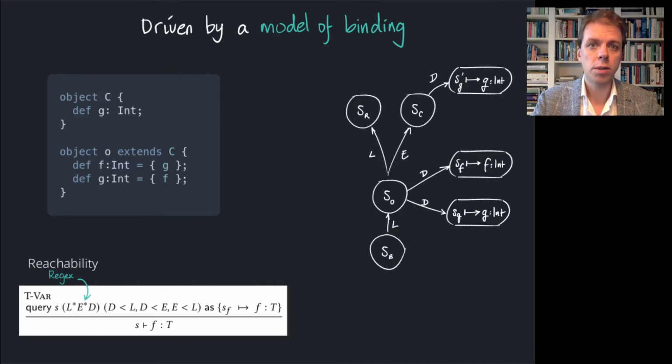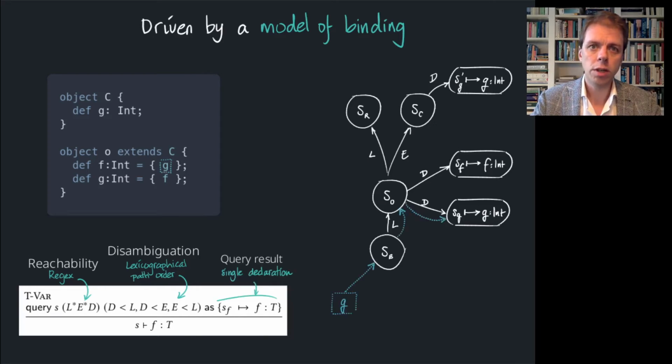First, reachability, expressed as a regular expression over labels, determines which declarations are in scope. The given regular expression says that declarations from the lexical context are in scope, as well as declarations that are reachable via extension edges. When multiple declarations are reachable, disambiguation specifies which one is preferred and which one is shadowed, expressed as an order on paths. In this example, disambiguation is specified as a lexicographical order on edge labels, which says that local declarations are preferred over declarations via lexical and extension edges.